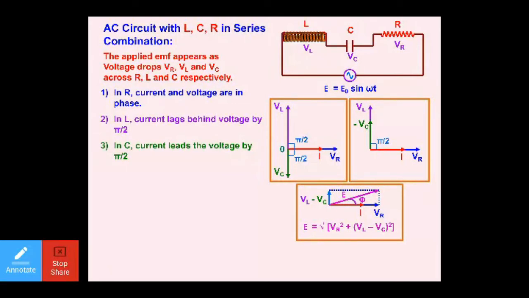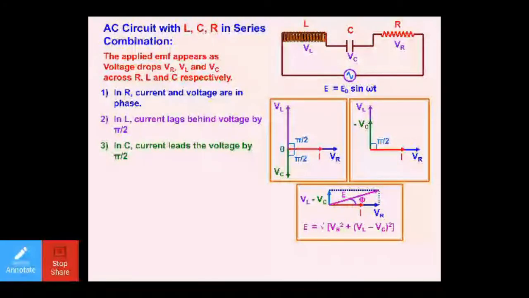And you already know, let us follow the Pythagoras theorem here. Let us make a diagonal. This is the graph for VL minus VC. You will draw the parallel lines, and the diagonal represents the EMF given by E. So H square is equal to P square plus B square, so H is equal to under root P square plus B square.